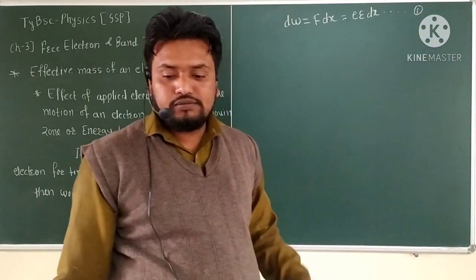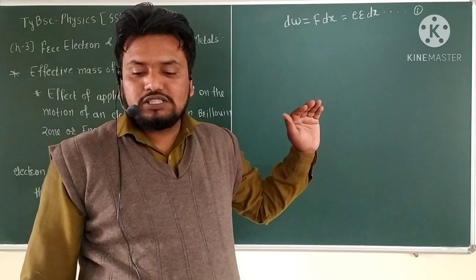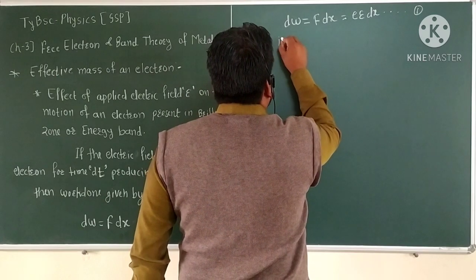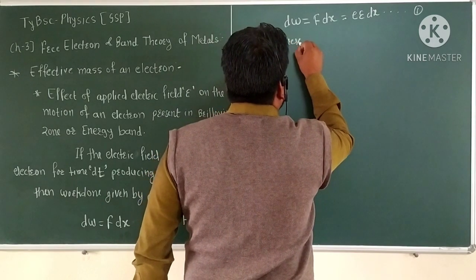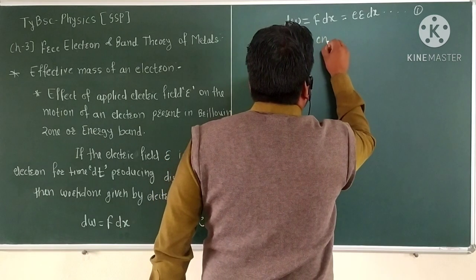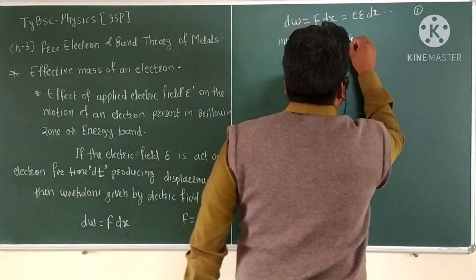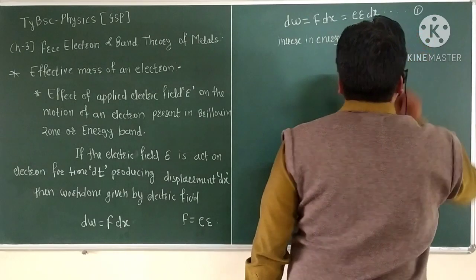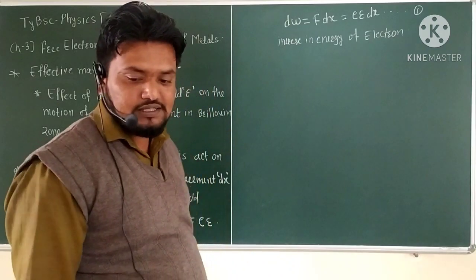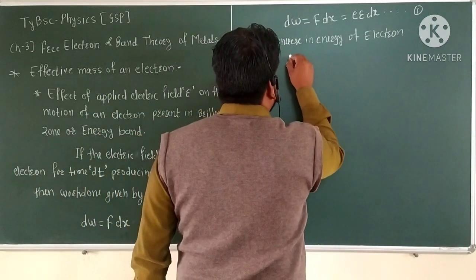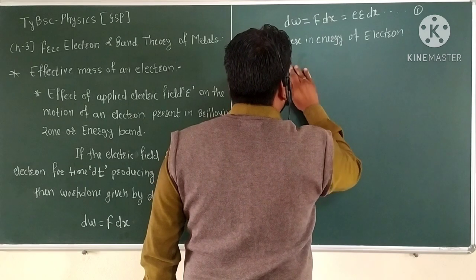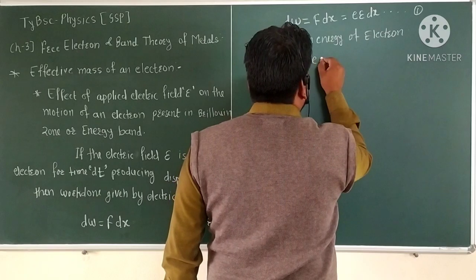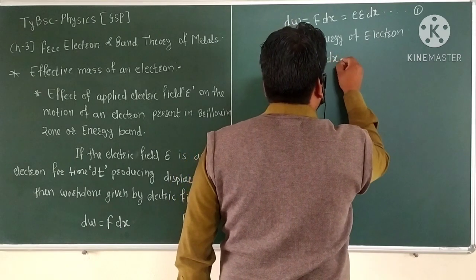If there is an increase in the energy of the electron, then the relation is dE is equal to e into epsilon into dx.